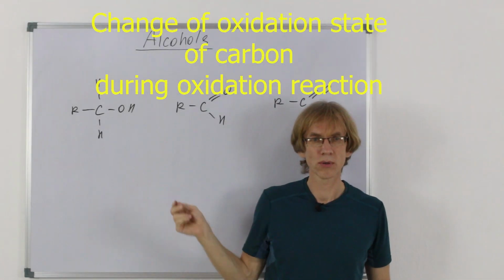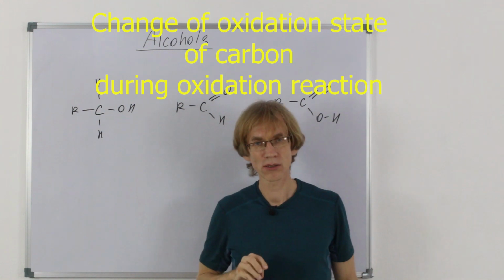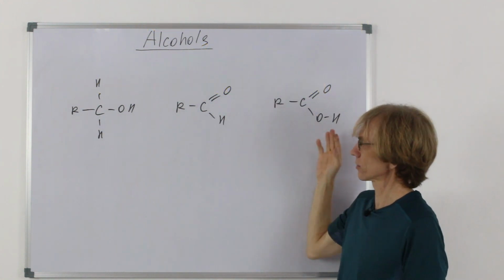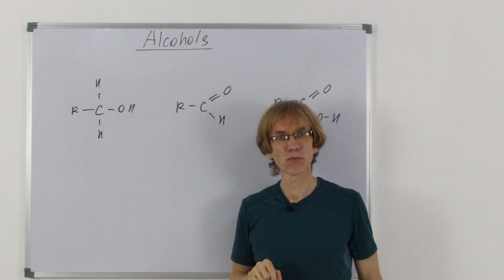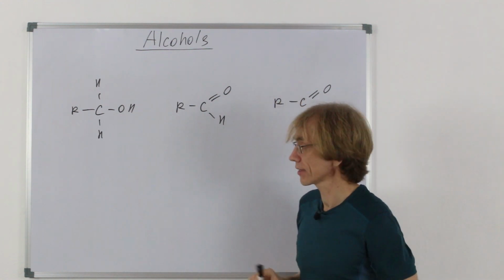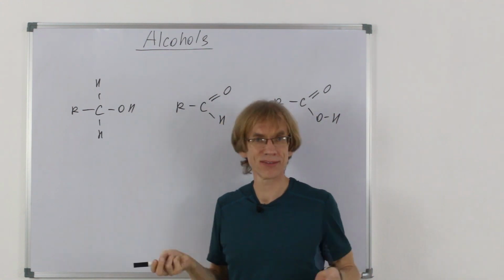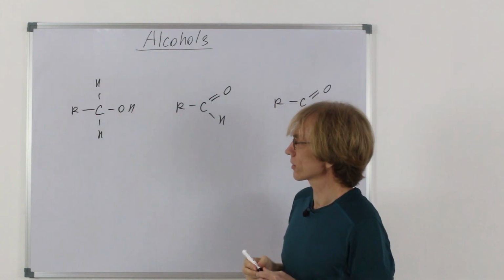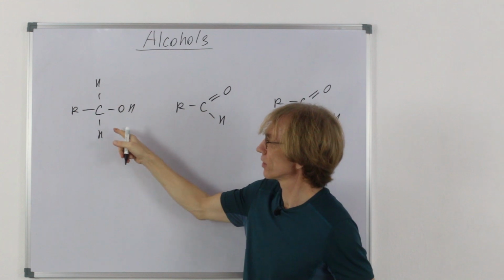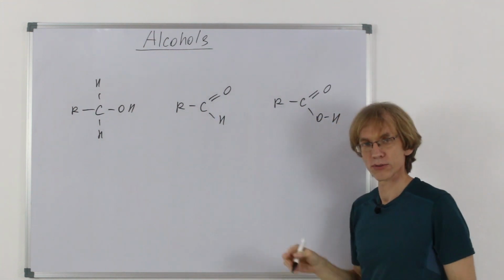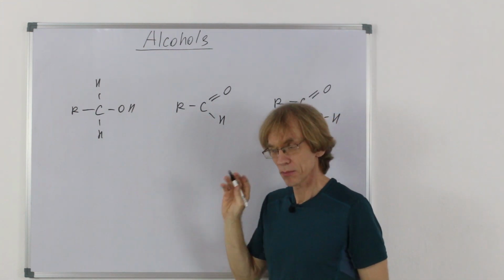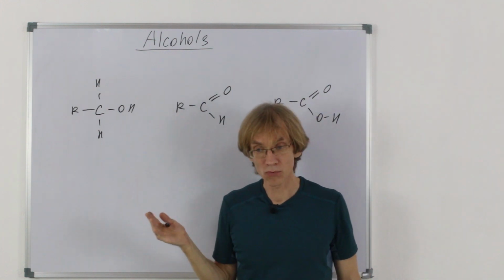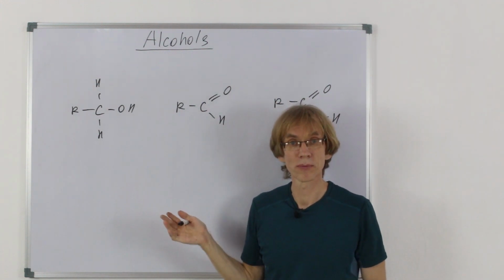Now a few words about oxidation of alcohols. Here I have written the sequence for oxidation of primary alcohol. And first thing, let's be sure that they are really oxidized. Let's calculate oxidation states of carbon in this complex, in this, and in this. How do we do it? Remember the definition of oxidation state, oxidation number.